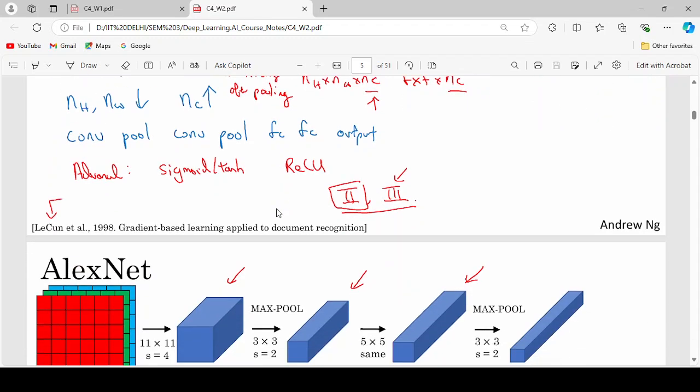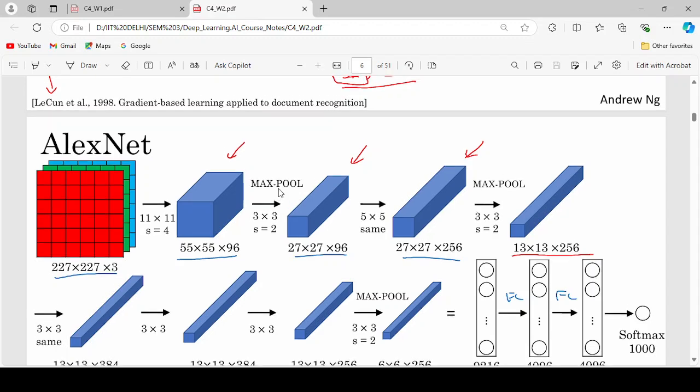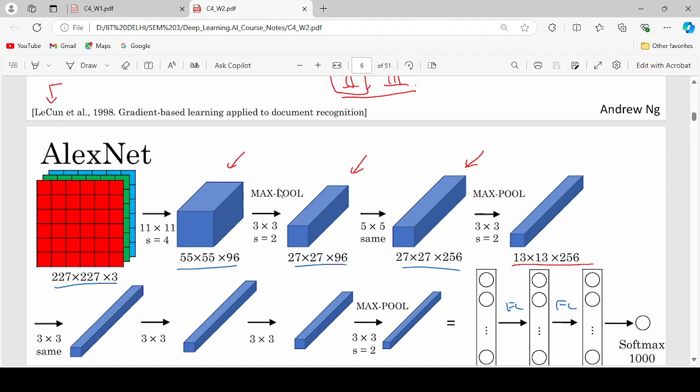Now moving ahead to AlexNet. AlexNet is also an advanced version of LeNet. It was invented after many years. In AlexNet, the input image representation is 227 by 227 by 3, where 3 represents the red, green, blue channels.